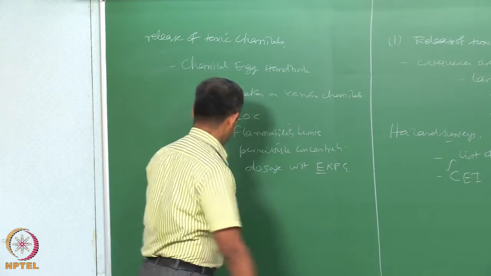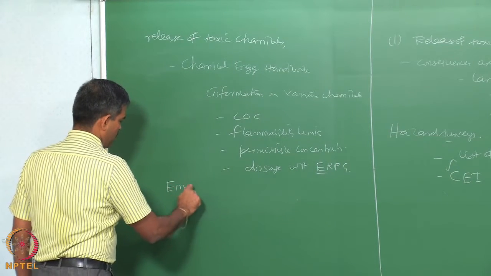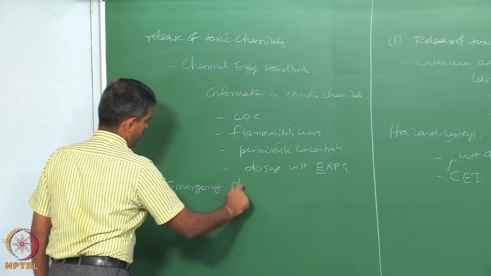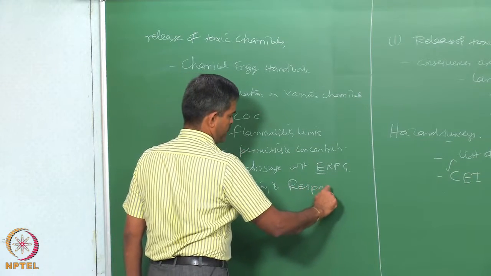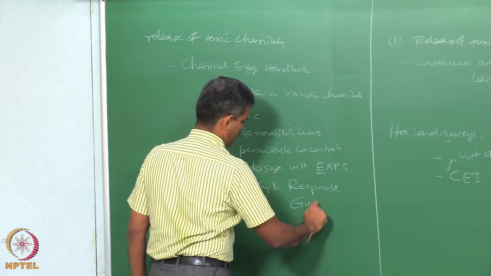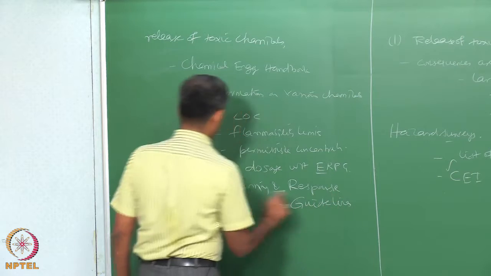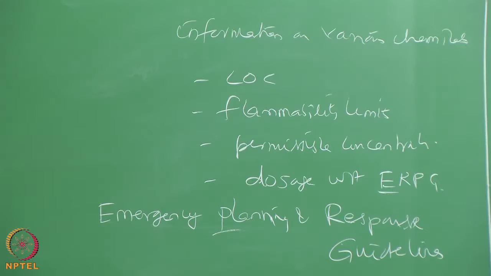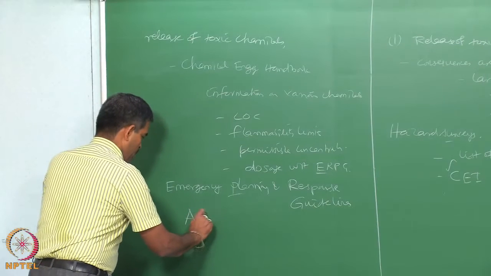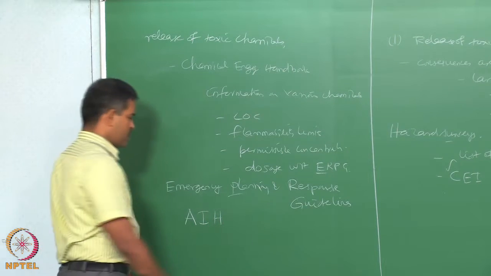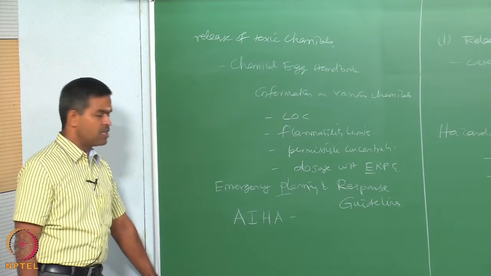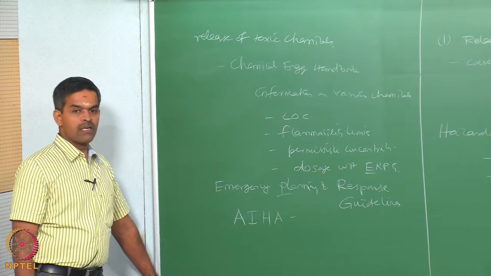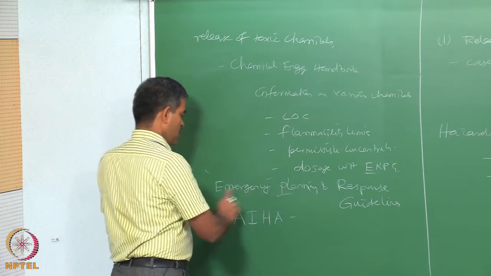Now, what is this ERPG? ERPG stands for emergency planning and response guidelines. These are actually rules and regulations published by the American Industrial Hygienists Association, which can be used essentially for planning and response evacuation, especially in the case of emergency.